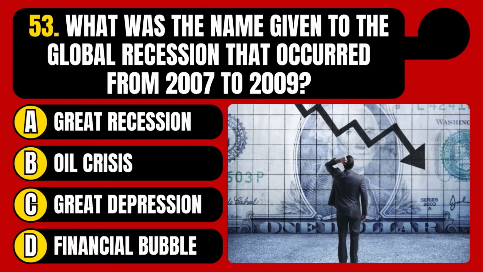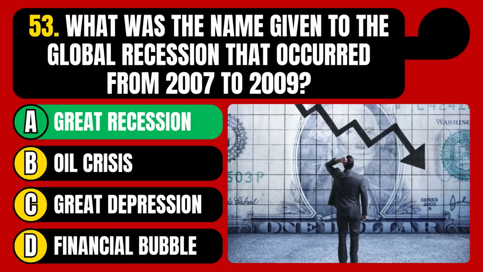What was the name given to the global recession that occurred from 2007 to 2009? Great Recession, Oil Crisis, Great Depression, or Financial Bubble? The correct answer is option A, Great Recession.